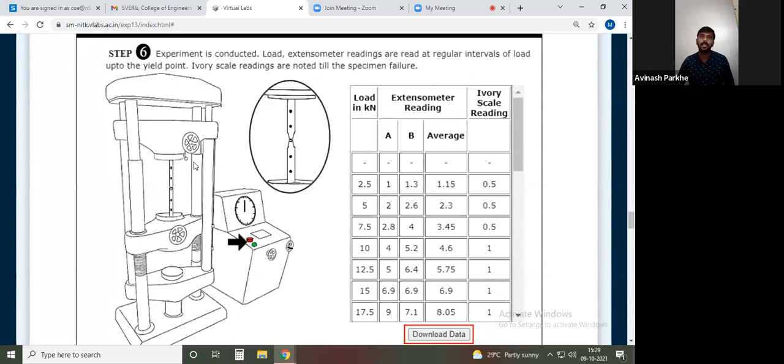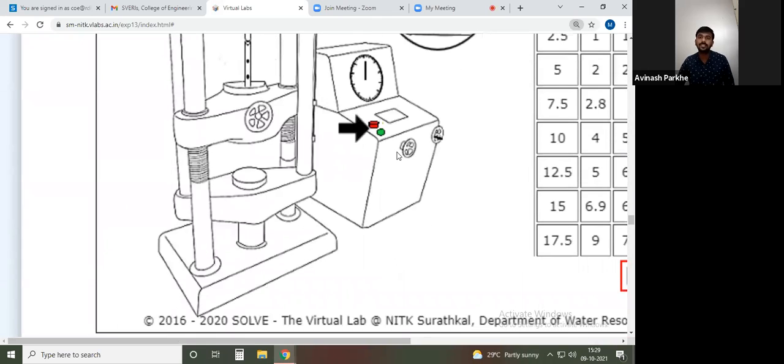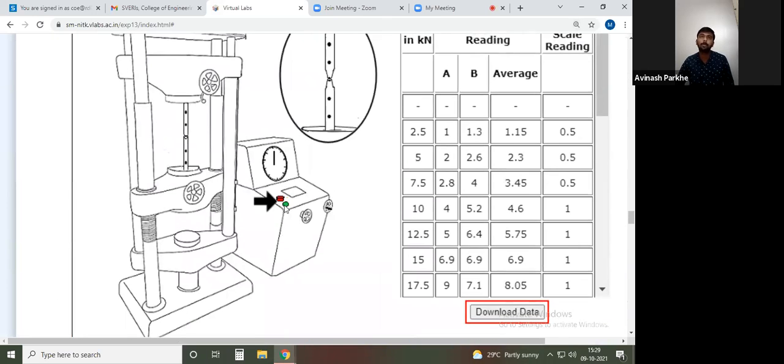Next, once all these parts and the extensometers are fitted, you simply have to start the machine. On the control panel, two separate switches are provided. One is for starting, another is for stopping. The green color is for starting the machine, and the red color is for stopping the machine. To start the machine, we have to press the green button.